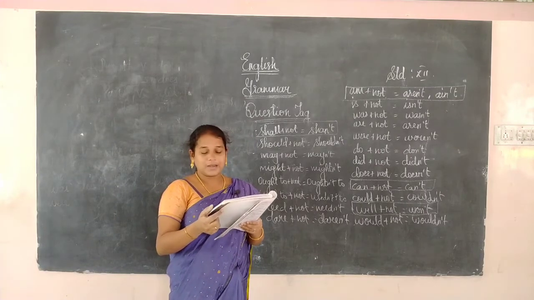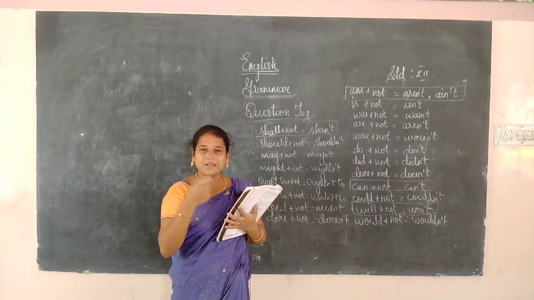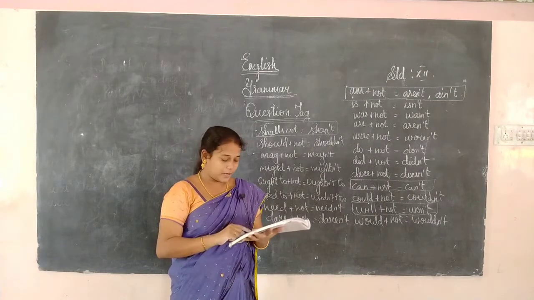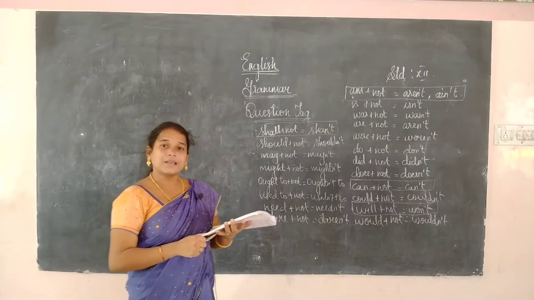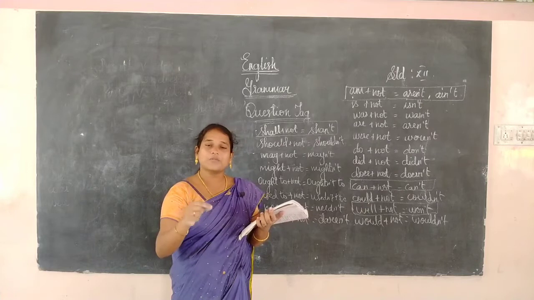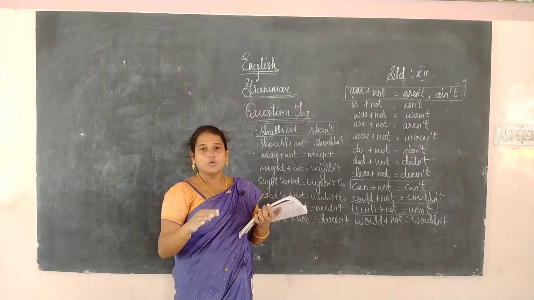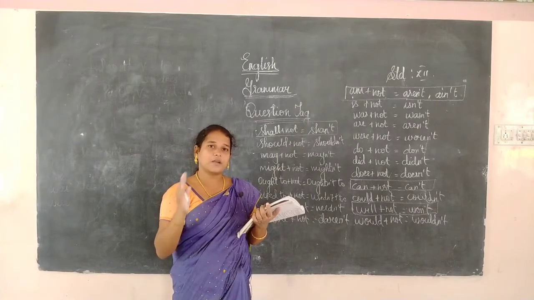Like, "Malathi sings very well." Sings is a verb form with an s, so what is there? Does is there. So, doesn't she? We have to write that. Now, "The girls sing very well." Here sing is there, so we have to use do. The verb is in the form of do, and it is already positive, so we have to change it into negative.